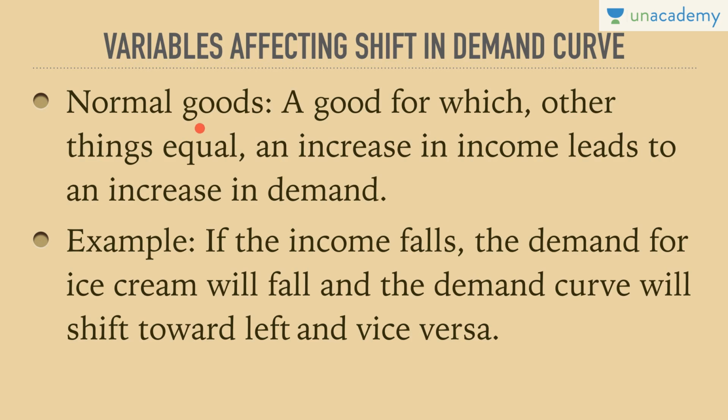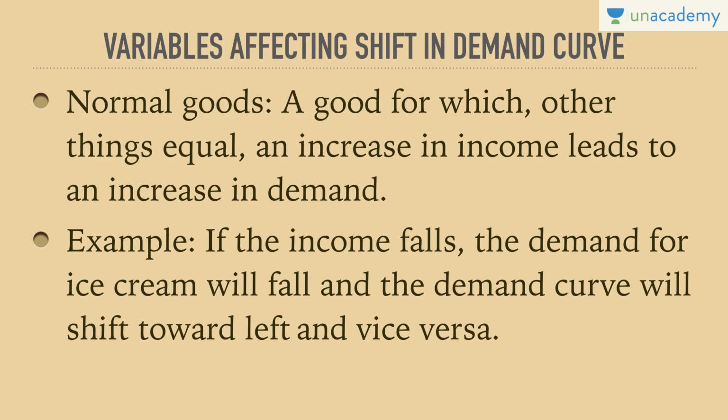Please remember this. If asked in PT which of the following is an example of a normal good, then you have to state that it is something where an increase in income leads to an increase in demand. Those goods for which an increase in income leads to an increase in demand are normal goods. Let's take an example. Earlier, with my limited income, I used to eat outside in a restaurant twice a month. Now with an increase in income, I would be eating out 4 times a month. Hence, eating out becomes a normal good.